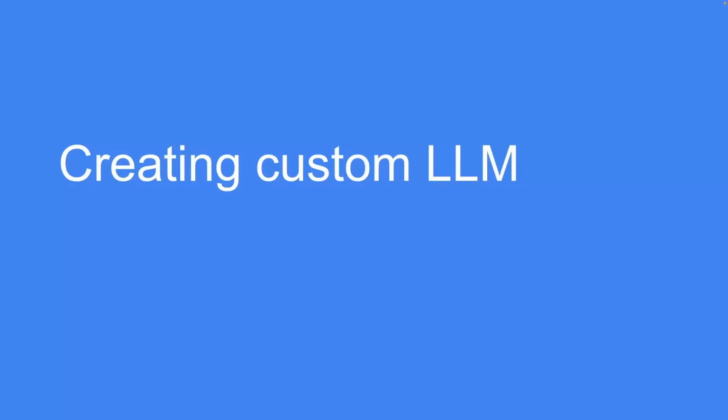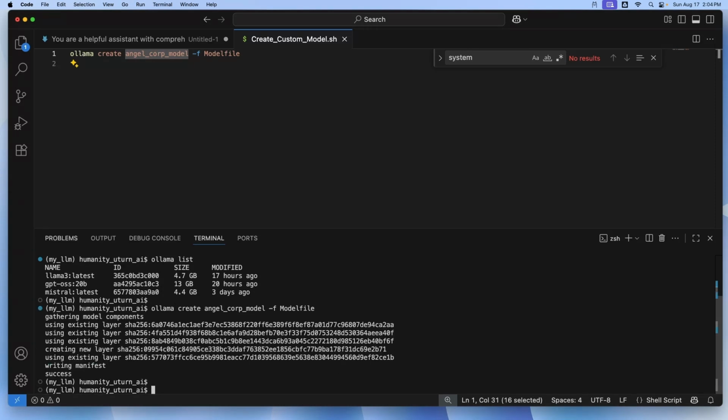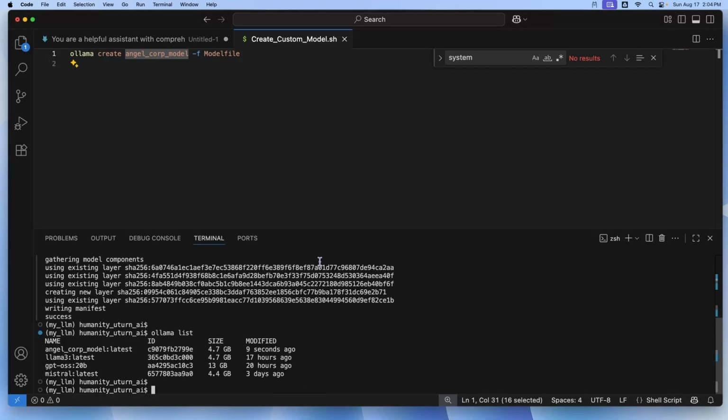Let's create a custom LLM using the model file we have created. Let's create the custom model angel_corp_model using the model file. Go to the terminal and run the following command: ollama create angel_corp_model -f model file. Check whether the new model is available by running ollama list. Verify that the model appears in the list.